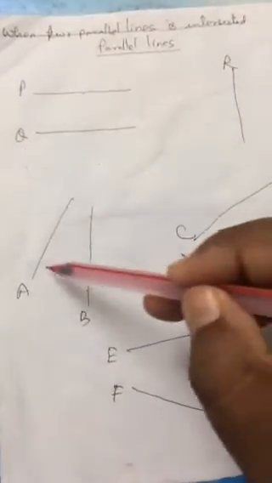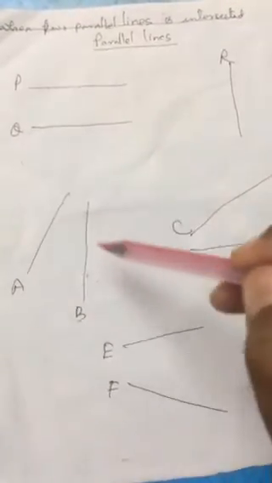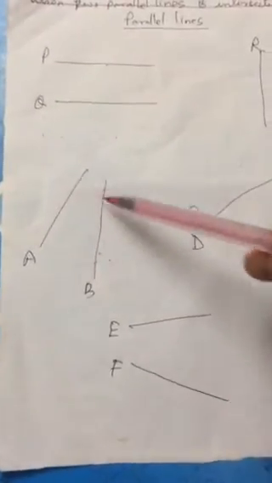Another thing I have already told you is that the distance between two lines should be equal everywhere. Then only the lines will be called parallel lines. So with your eyes only you can understand whether two lines are parallel or non-parallel.